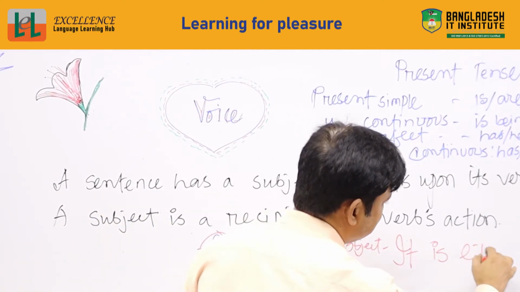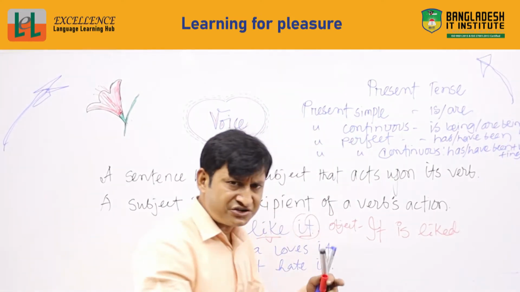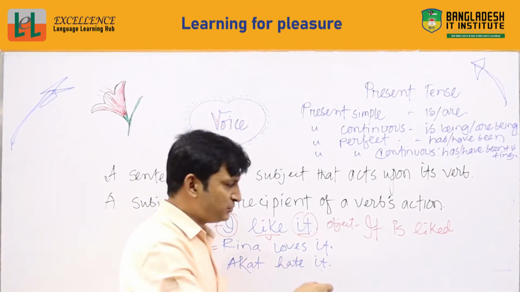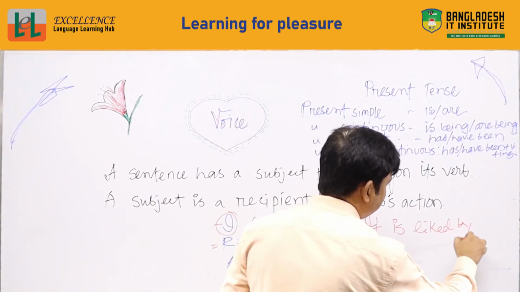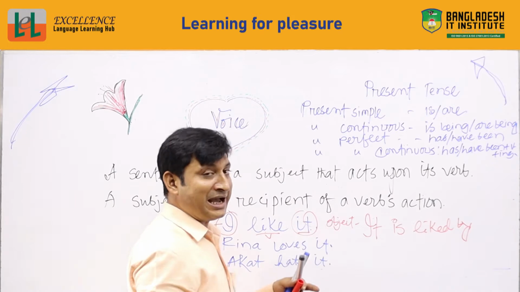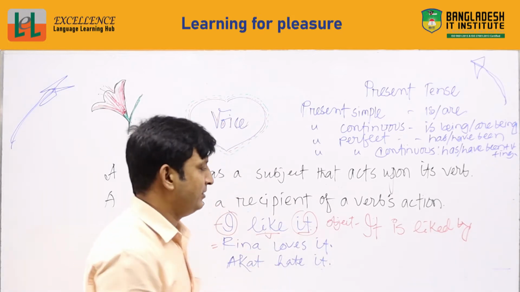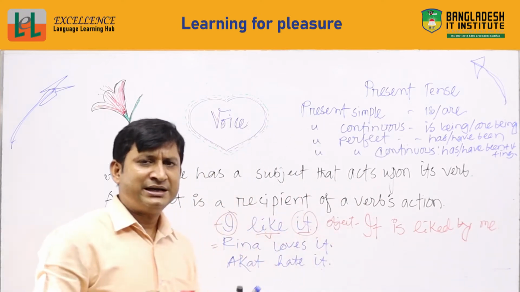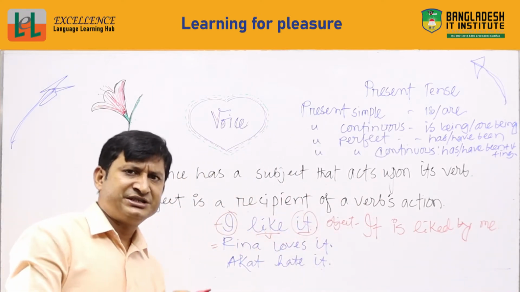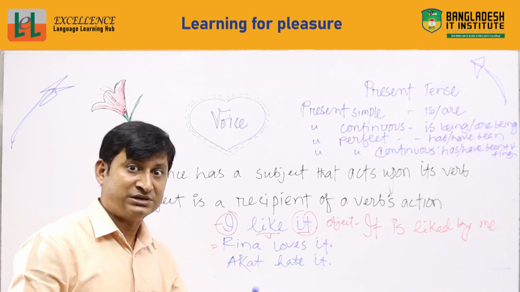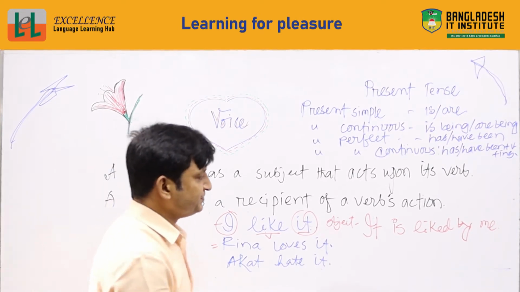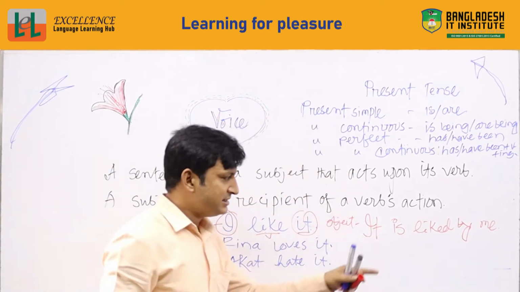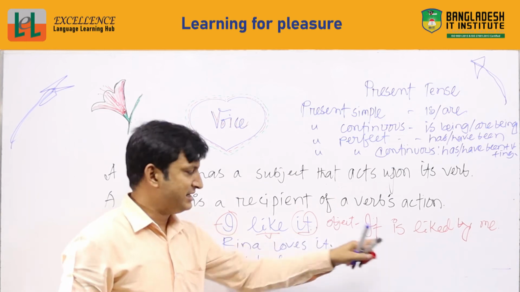Okay, so liked, and generally the preposition by is used after the verb, by, and here it is I, and that's why I have to use me. Okay, it is liked by me. And you know, in our other classes we use the subjective form, objective form and possessive form, right? Okay, so it is liked by me, this is passive and this is active.